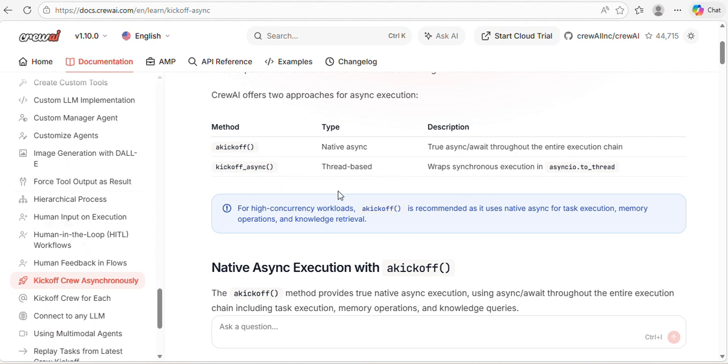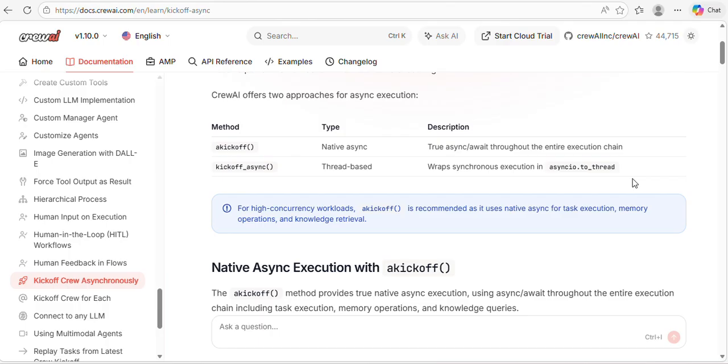Thread based, it wraps synchronous execution in asyncio.to_thread. So in Python, we studied this process: for every process there will be one thread assigned, and this thread is responsible for executing that particular task.